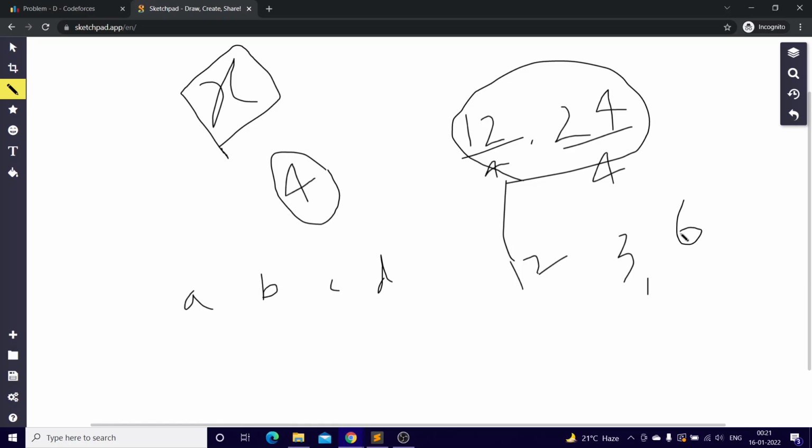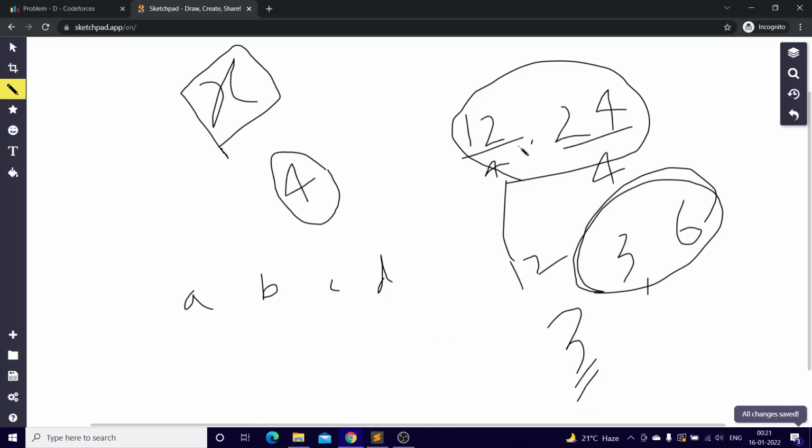So why didn't these two numbers give GCD as 4? Because these two are not co-prime. If these two had been co-prime, your answer would have been 4. But these two gave you 3 and 6, which have a GCD of 3. So when can you get a GCD of 4? When there is a list of numbers and you divide all of them by 4.